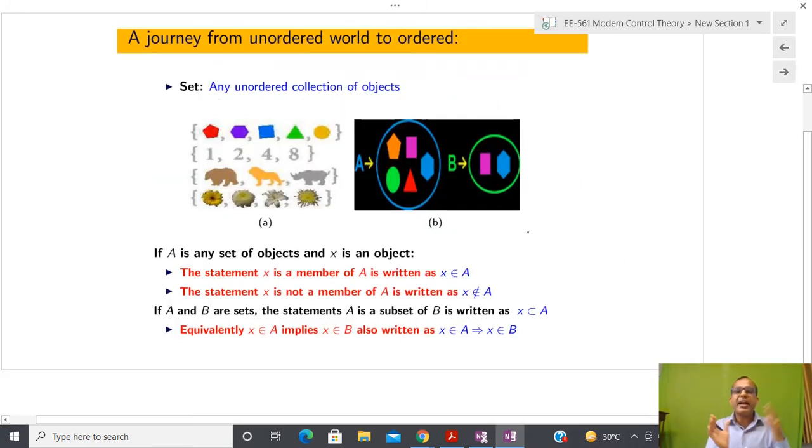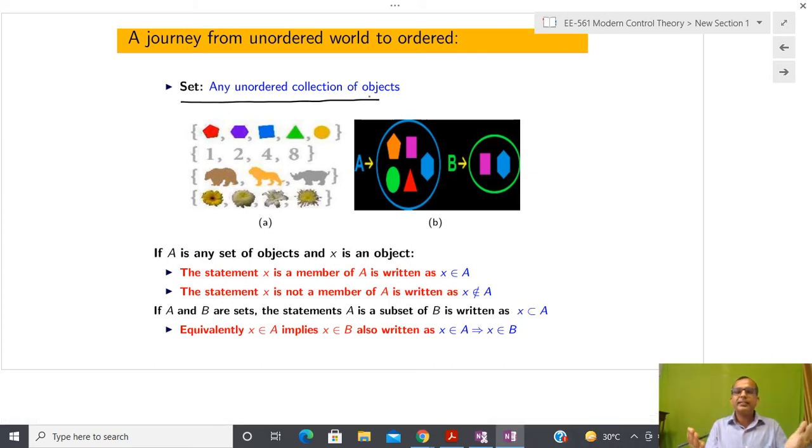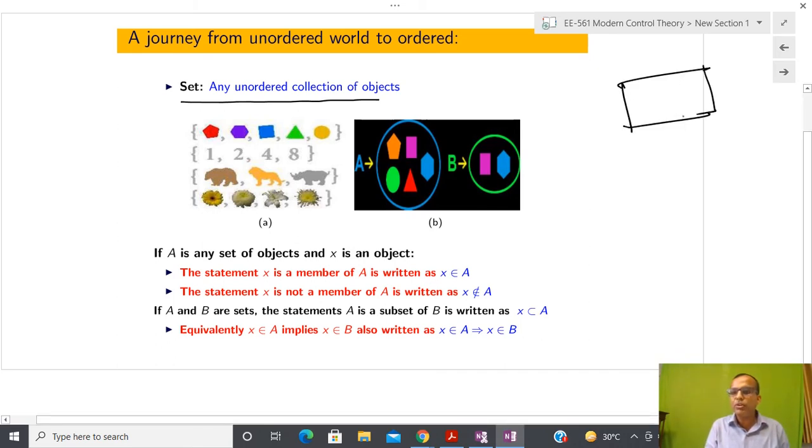Now let us come back to childhood. In 6th or 8th class, depending on the board, they introduced the concept of a set. Why is a set so important? Because it is a collection, which might be ordered or unordered. In the perspective of modern control theory or system theory, I have a system, some input, which I represent as u(t), and output as y(t).